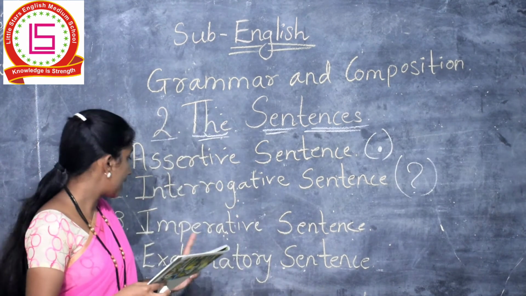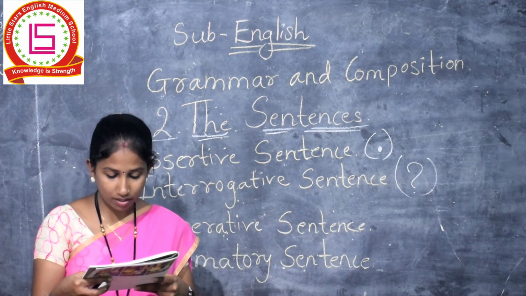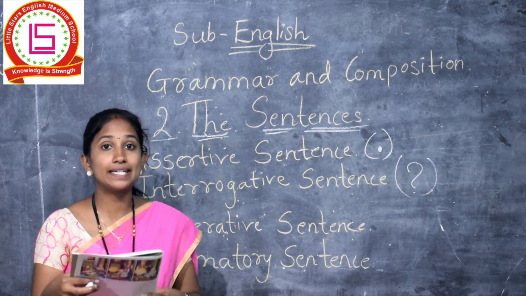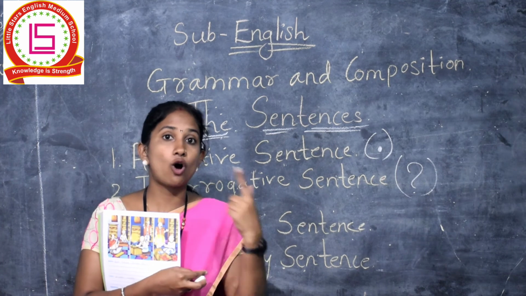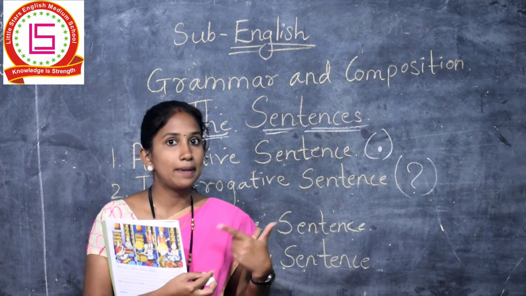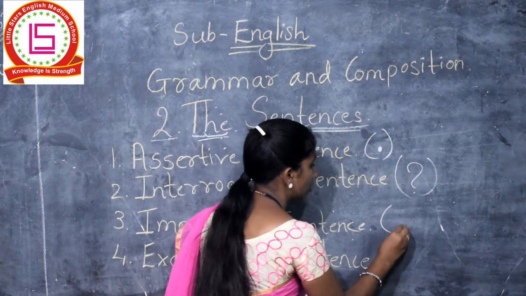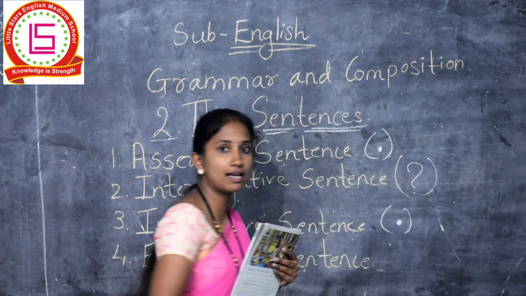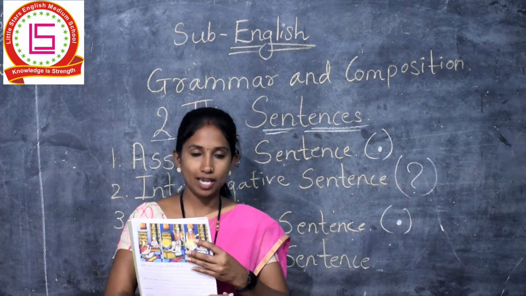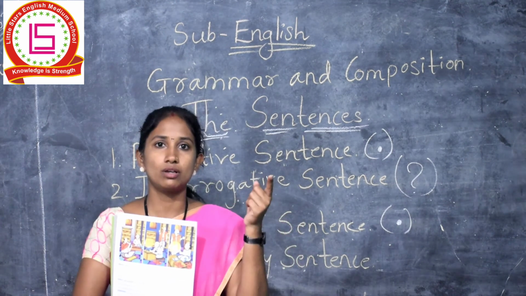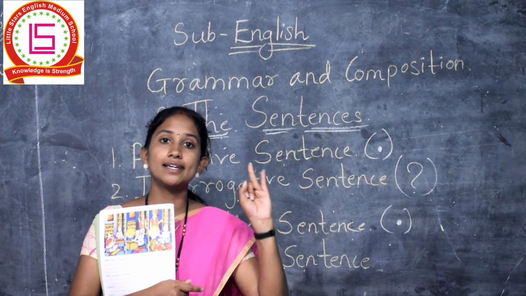Now next is imperative sentence. A sentence that is an order or a request is an imperative sentence. Okay children? It also ends with a full stop. Can you all see here? The example is sit down. Sit down is an order, okay? Please open the window. Please open the window is a request. Order or request is called an imperative sentence.